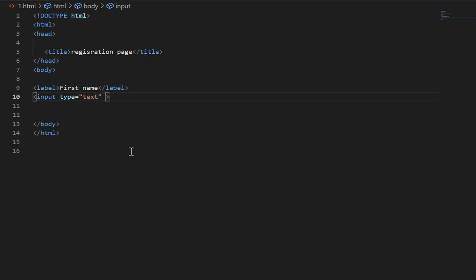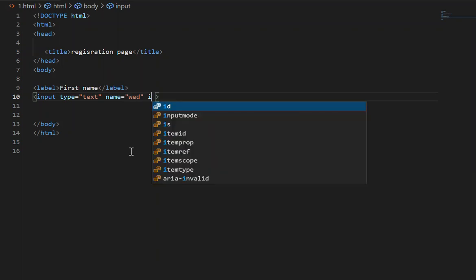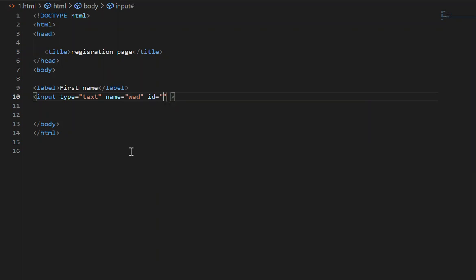The name will need to be, we can just do something like that. And then the ID, we can name this whatever we want again. It doesn't have to be anything specific. And then if we look in here, we have a first name.